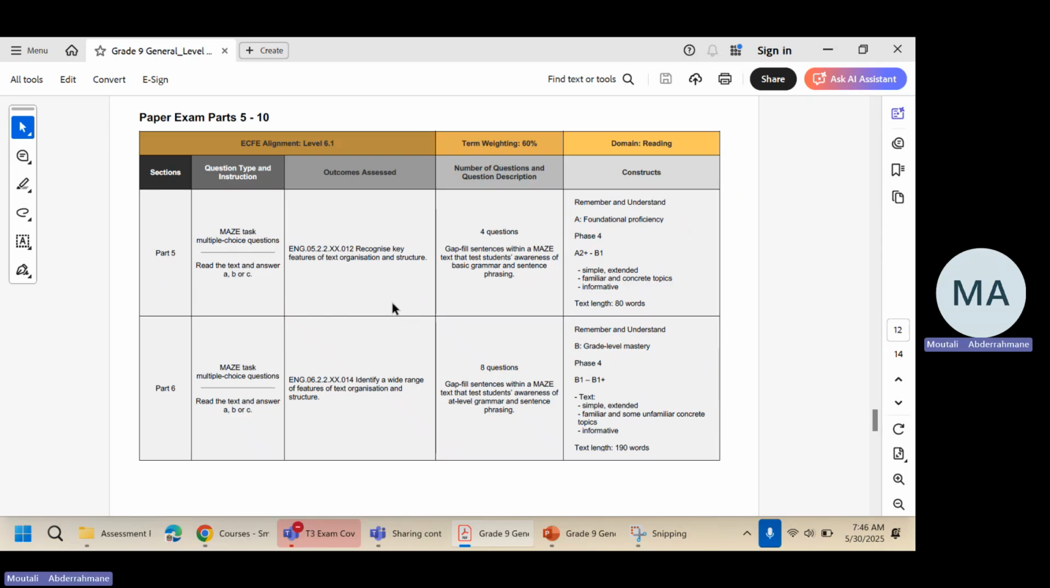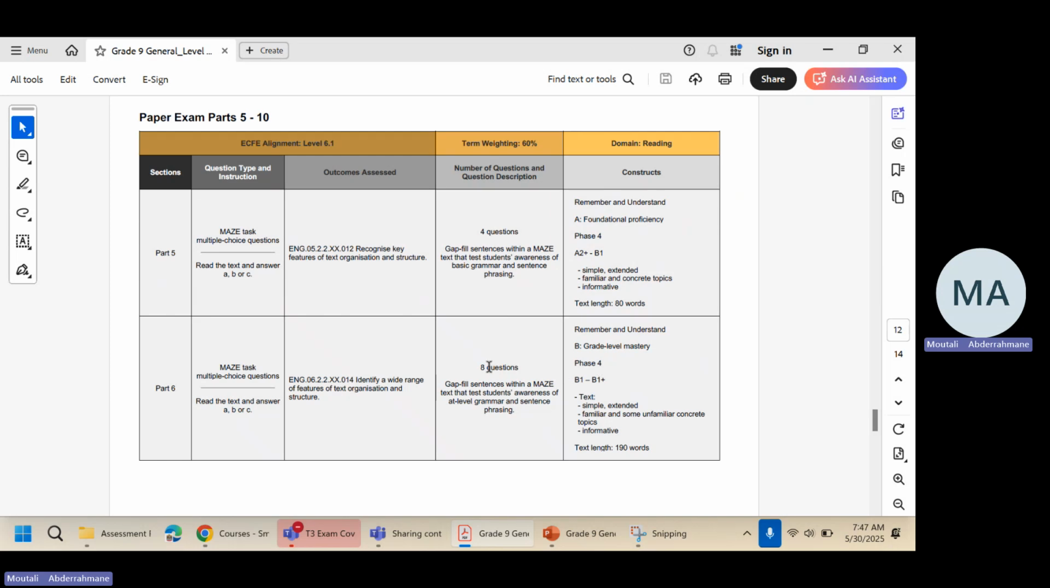The first maze is below your level. It's an easy level, A2 plus, not a grade 9 general level. It's an easy task. There are only 4 questions or gaps, where you are asked to fill in the gaps with the options given, options A, B, C, D. But that's likely to be grammar or vocabulary. 4 questions only. The next maze is at level. That's a grade 9 level, B1, B1 plus.